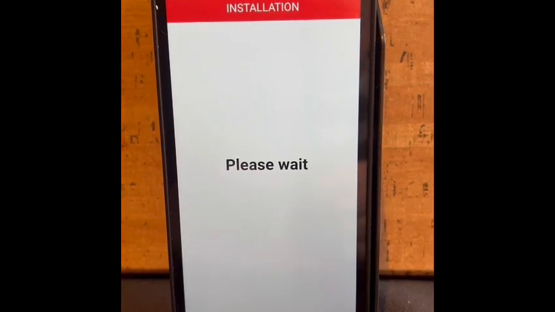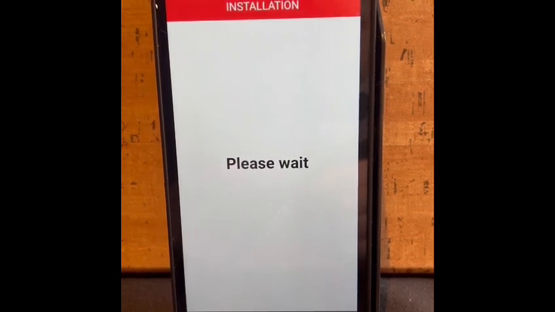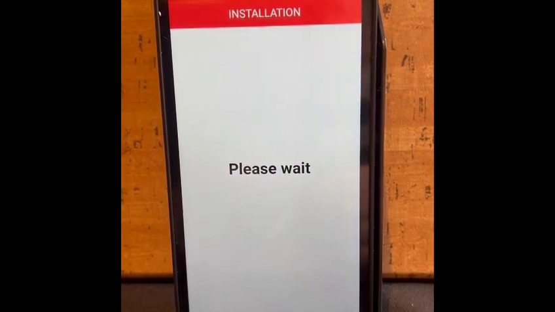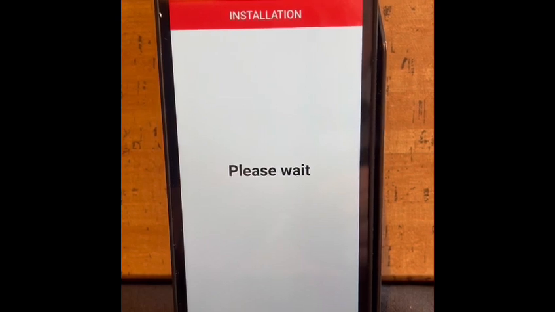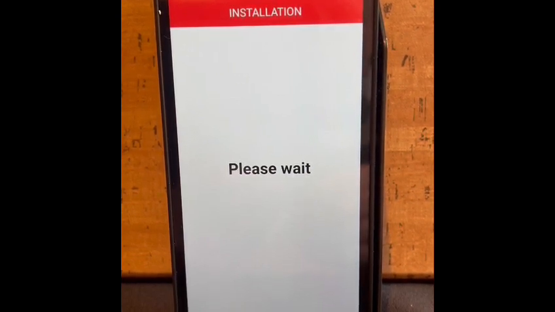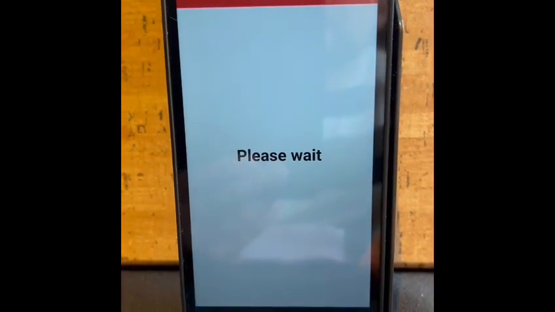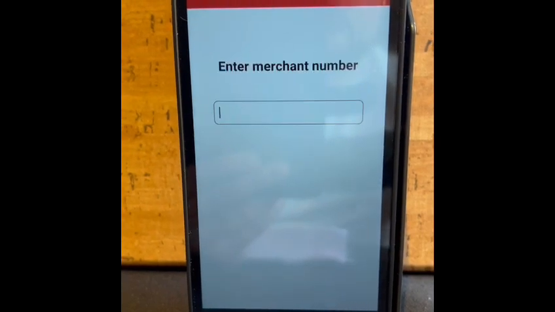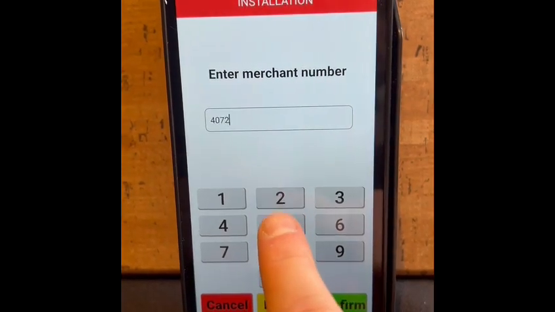At this stage, you may need to find your merchant ID, which will be on your email from Worldpay, and get ready to enter it. Now it requests your merchant number, 8 digits beginning with 4. Input that and then press confirm.